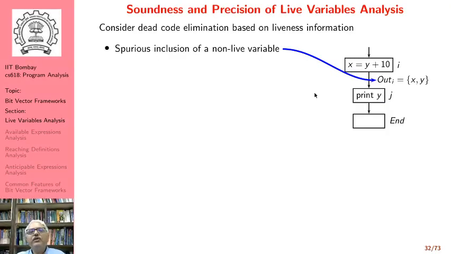So now we want to look at intuitively the notion of soundness and precision of liveness analysis. Note that soundness implies avoiding harmful errors and precision implies minimizing harmless errors. We may not be able to avoid all harmless errors. So we want to look at what is harmful and harmless in the context of dead code elimination.